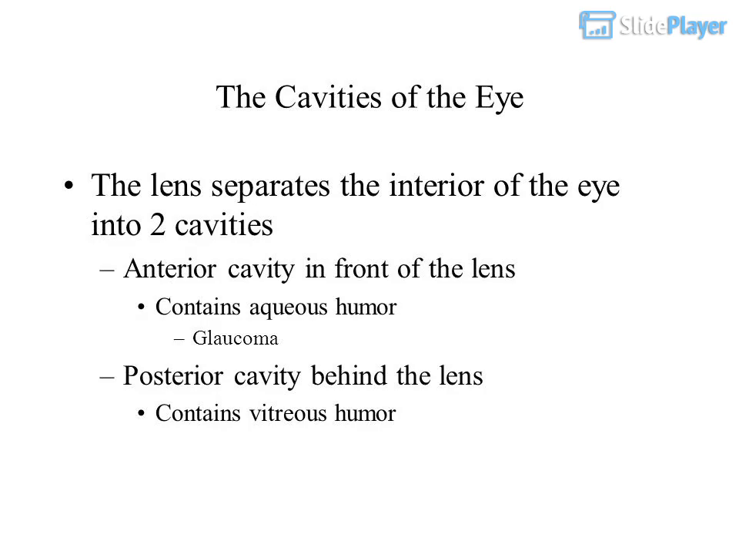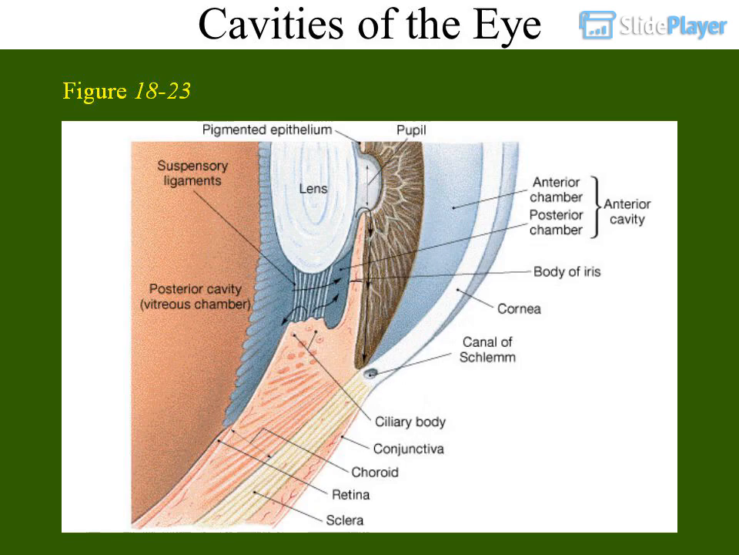The lens separates the interior of the eye into 2 cavities. The cavities of the eye. Anterior cavity in front of the lens contains aqueous humor. Glaucoma. Posterior cavity behind the lens contains vitreous humor. Cavities of the eye.